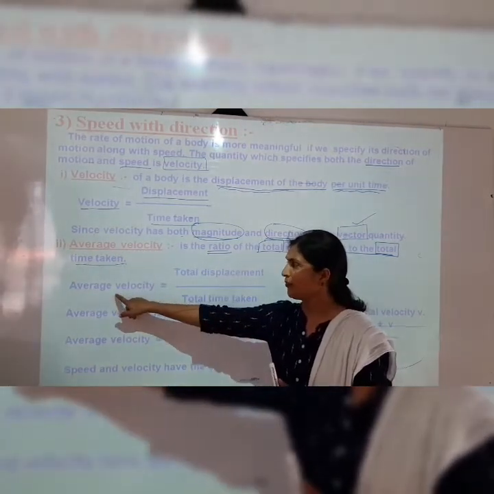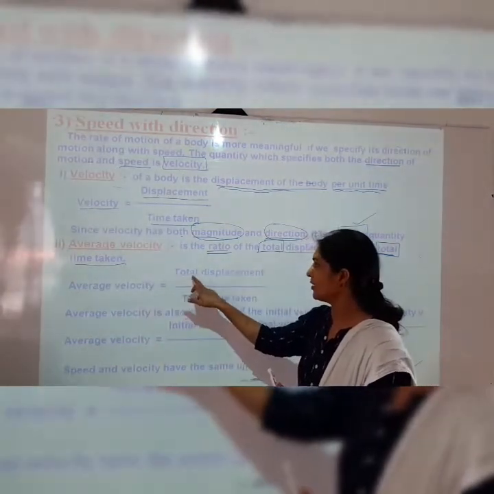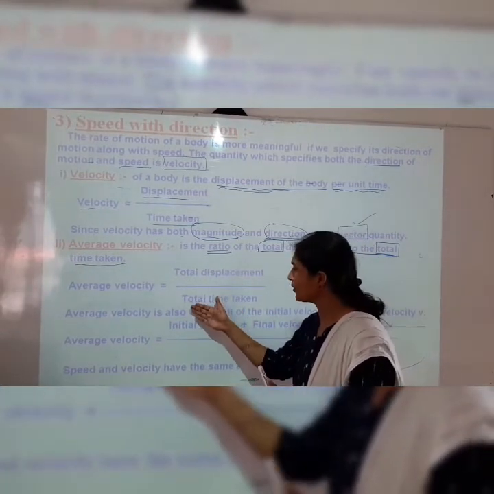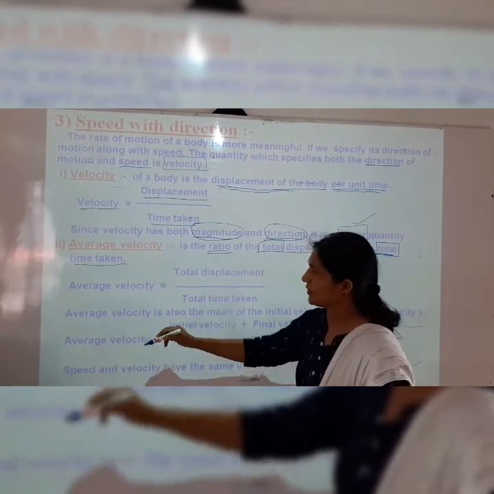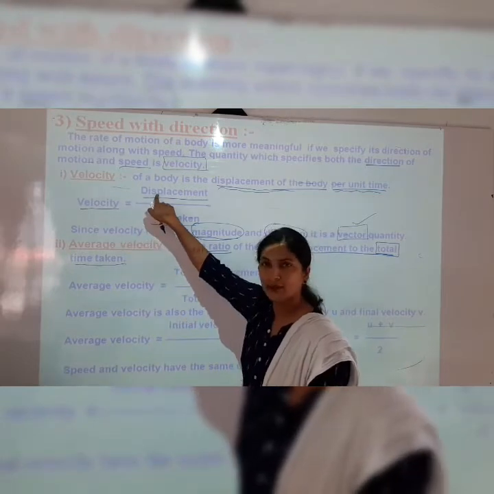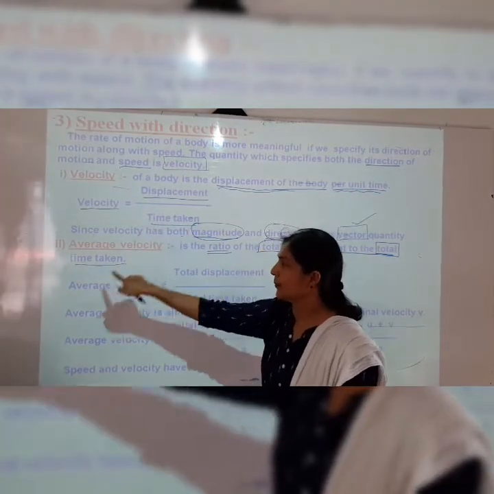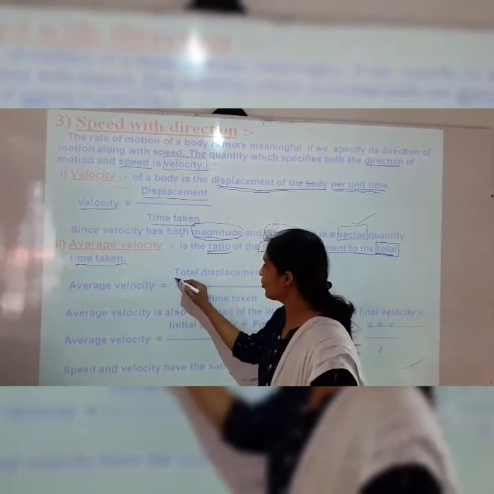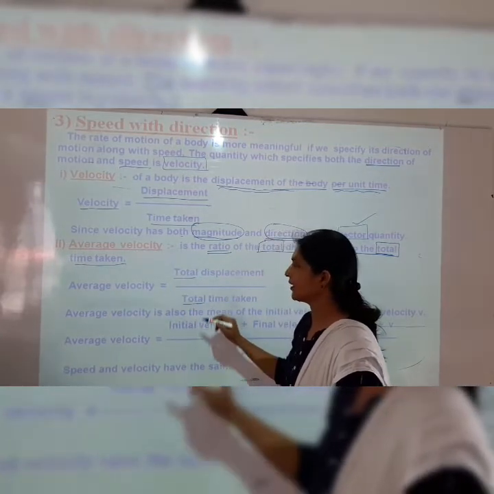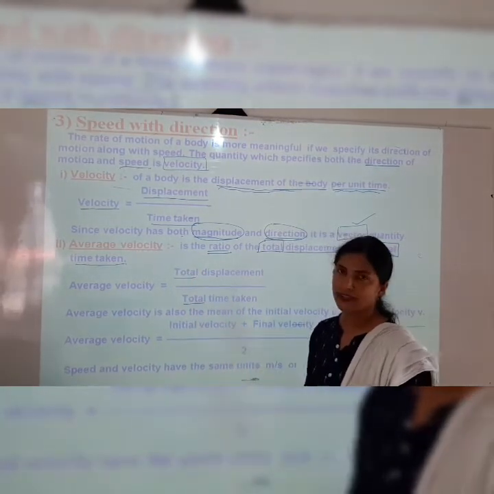So the formula of average velocity is total displacement upon total time taken. In velocity it is only displacement upon time taken, but in average velocity it is total displacement upon total time taken. This word total is added here.